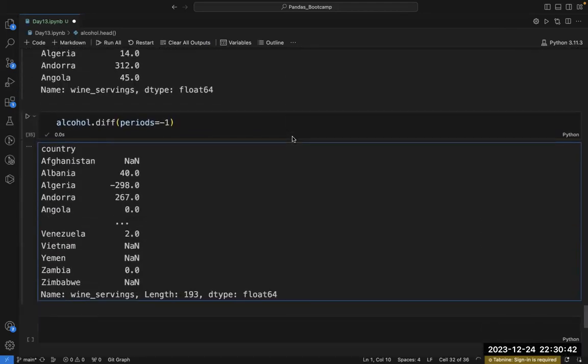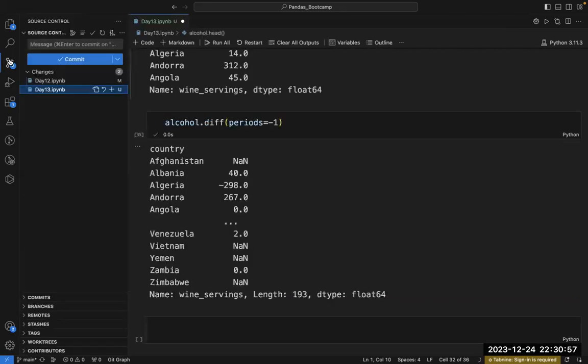Now in the next session we are going to discuss series iteration. Fine. So let's commit this code to GitHub. Today the 13th session of Pandas is completed.